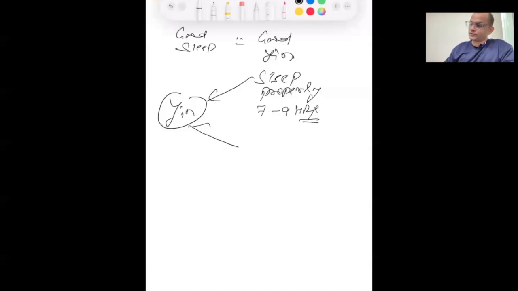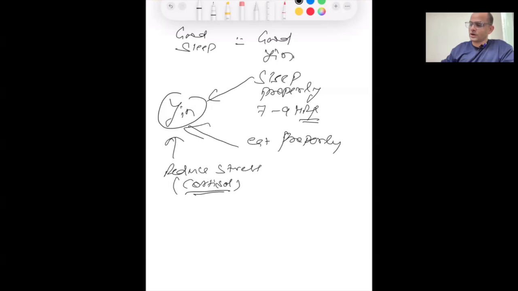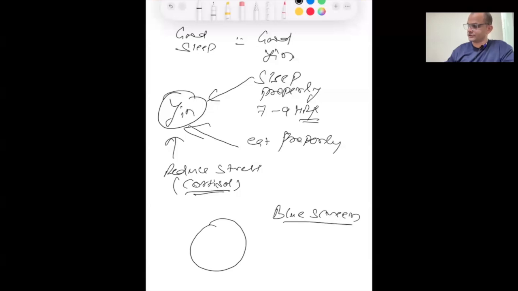Okay. You have to eat properly and reduce stress और cortisol. तो क्या होगा कि रात में जब हम रात को ब्लू स्क्रीन देखते हैं, ब्लू स्क्रीन, व्हाट इज द मीनिंग ऑफ ब्लू स्क्रीन? मोबाइल, लैपटॉप, it also increases the level of cortisol and is responsible for yin deficiency.